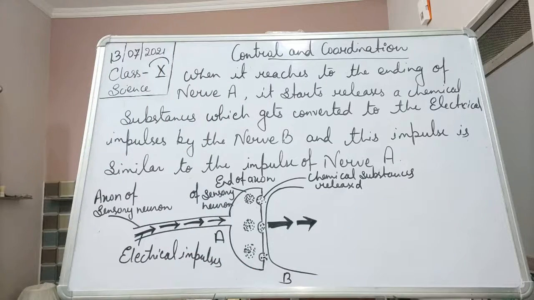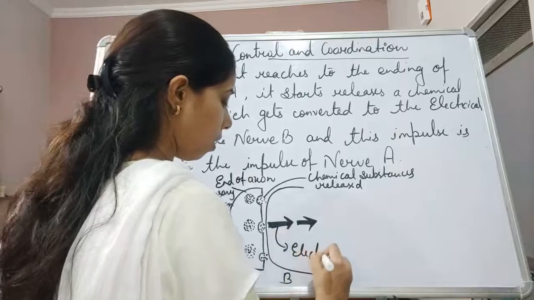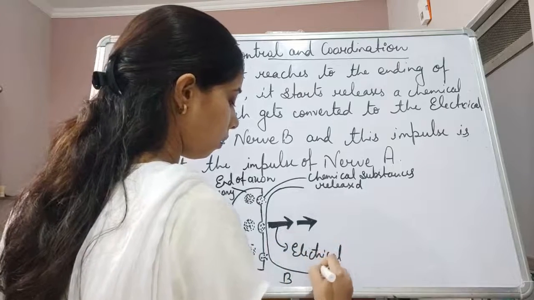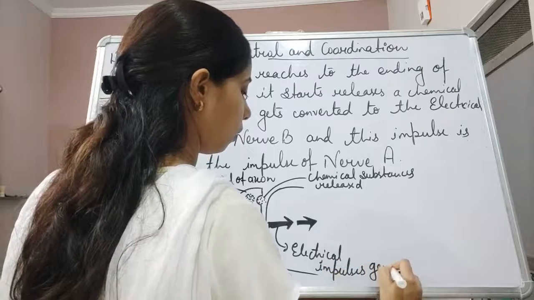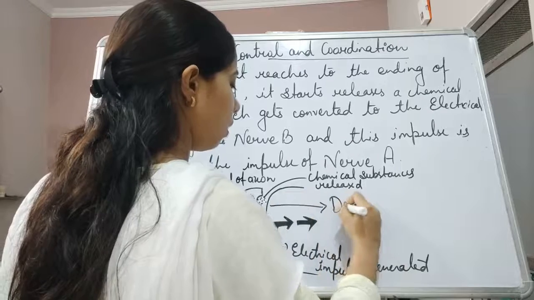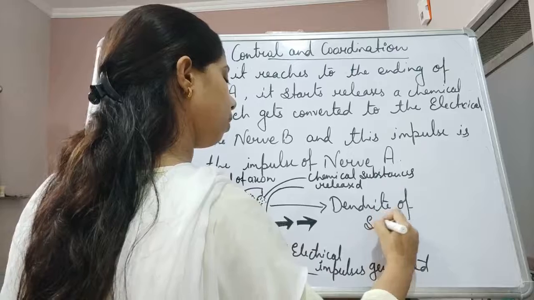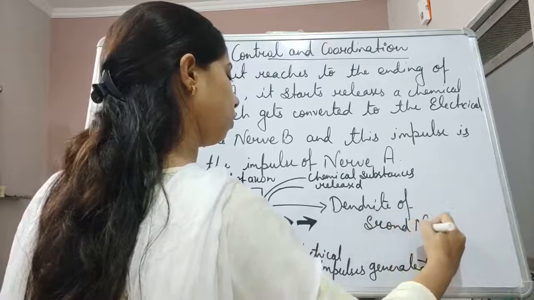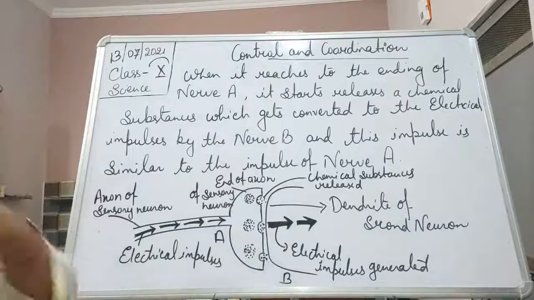These are the electrical impulses generated. And this one is what? This is the dendrite of the second neuron.